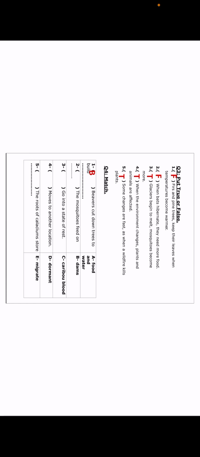Number 2, the mosquitoes feed on, what is the food? Feed on carboplatin. Great. Number 3, what is the meaning of go into a state of rest? A food and water, or migrate, or dormant? Yeah, of course, dormant. Number 4, moves to another location. This is the meaning of the word migrate. The last one, the roots of caladiums store what? It store food and water, okay? Thank you so much.